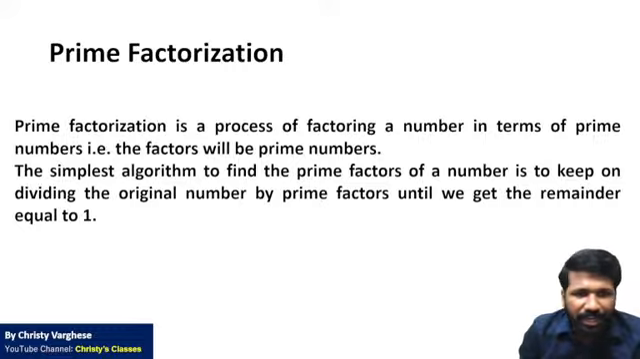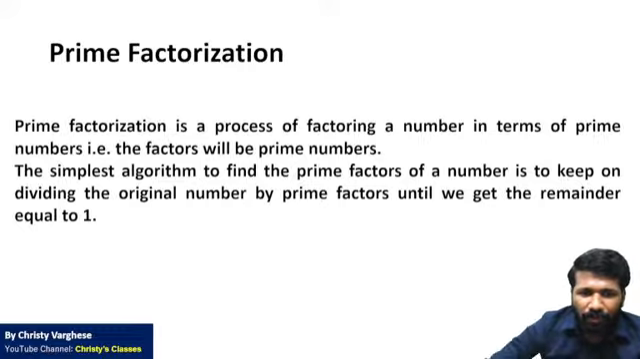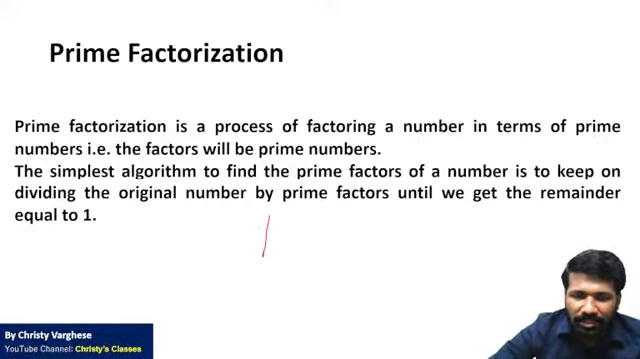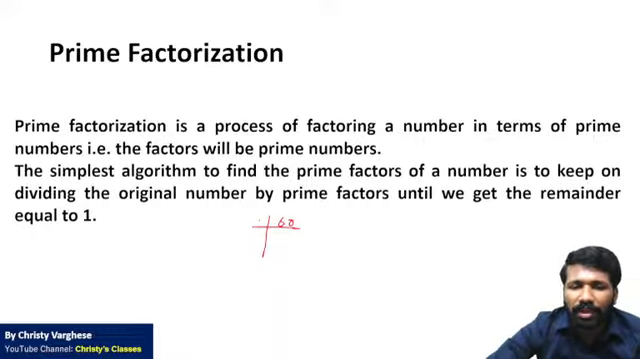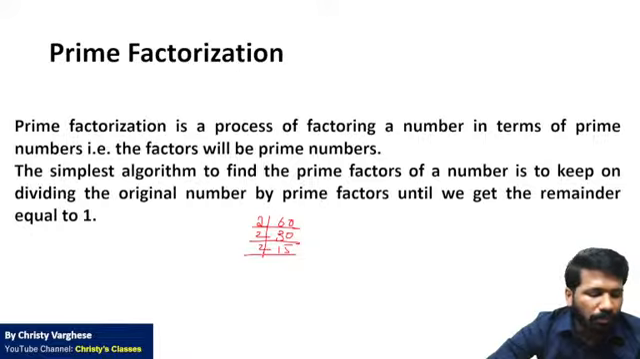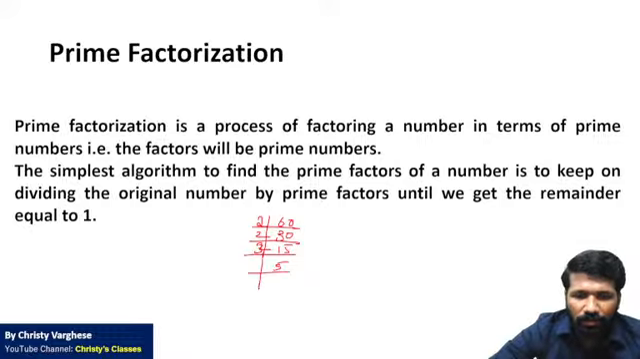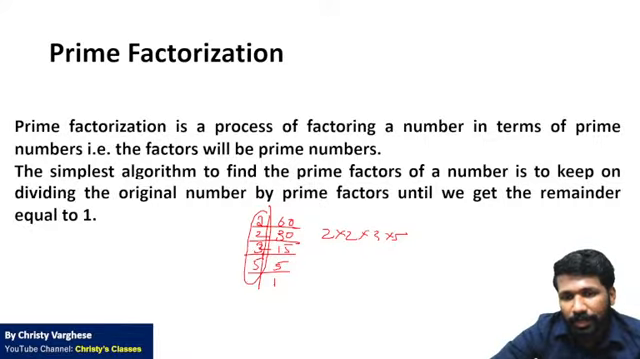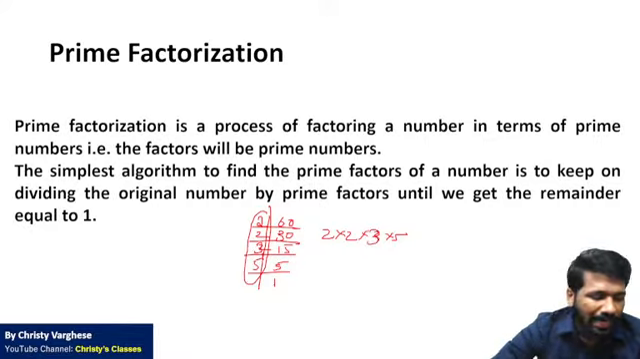Prime factorization idea. All of you remember it, right? If you take 60, first you divide by the smallest prime number, that is 2. 60 by 2 is 30, 30 by 2 is 15. 15 by 2 you cannot do, so you divide by 3, that is 5. 5 by 5 is 1. So this expression, 2 into 2 into 3 into 5, is called prime factorization. That idea you should know.